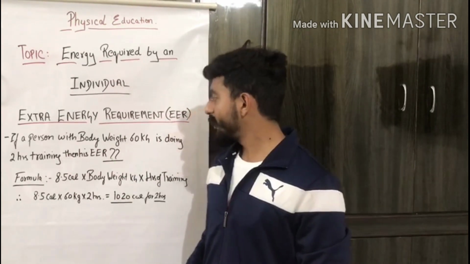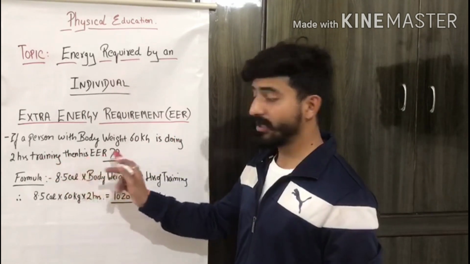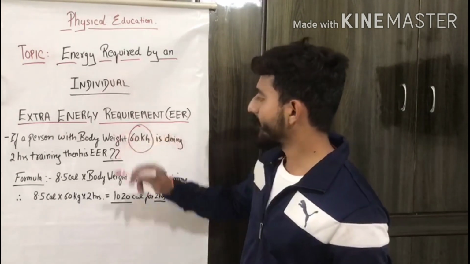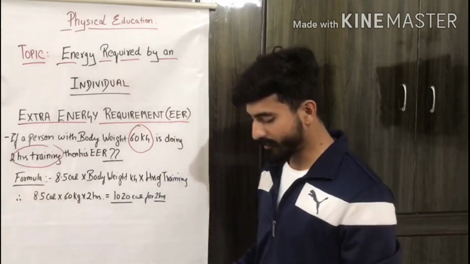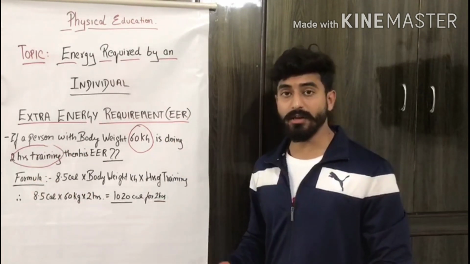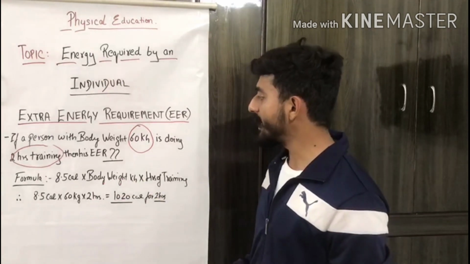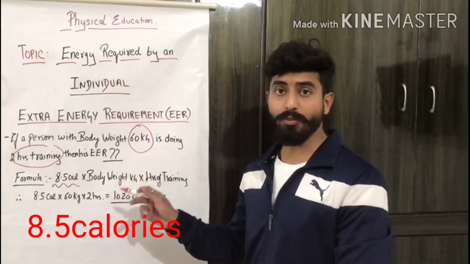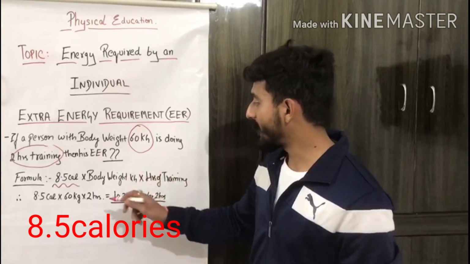So let us take an example for calculating extra energy requirement, that is EER. So if a person with body weight 60 kg is doing 2 hours training, then his EER would be: 60 kg is the weight of the person, 2 hours is the time of training. That means he is doing extra training for these 2 hours. Okay, so the formula for calculating EER is 8.5 calories. As I have told you, 8.5 is a basic unit required for calculating EER.